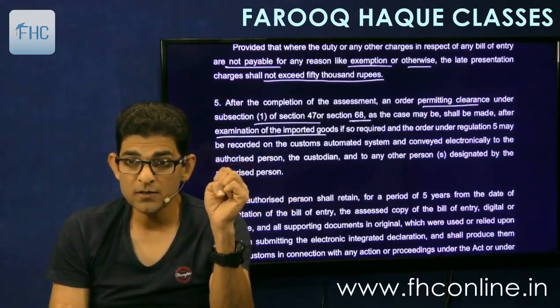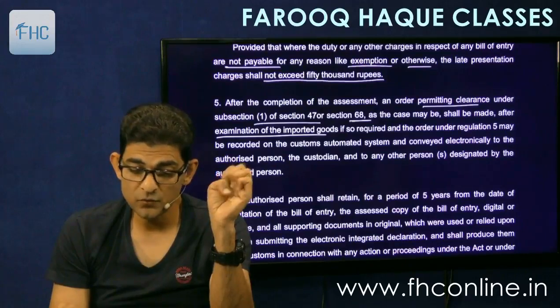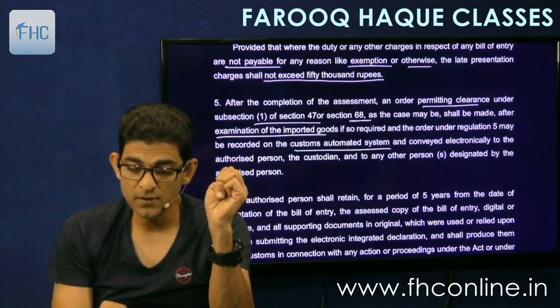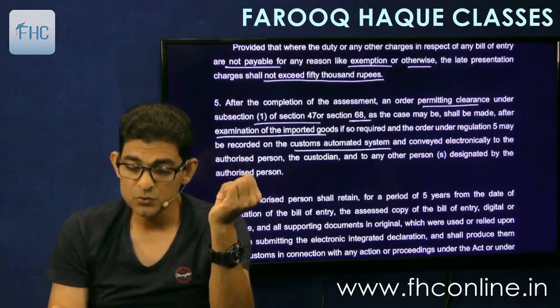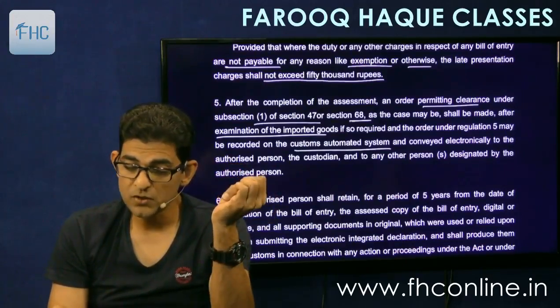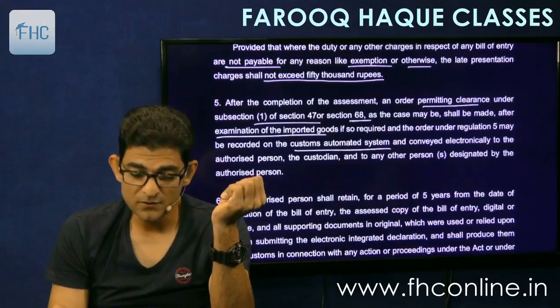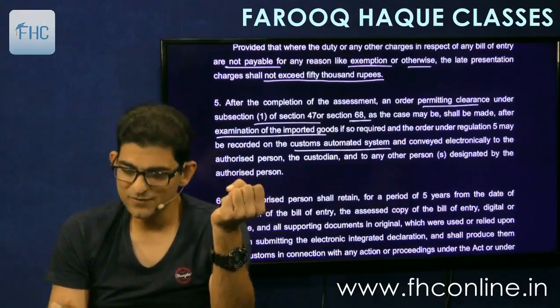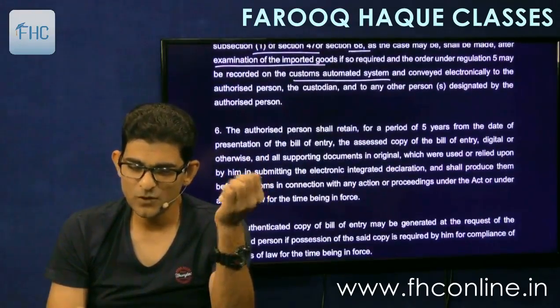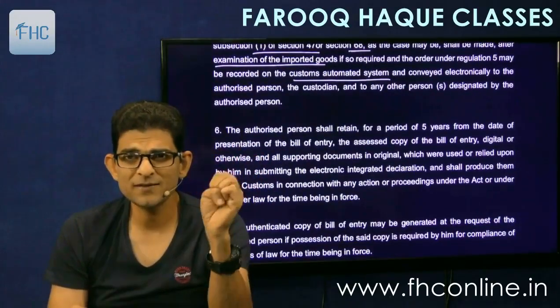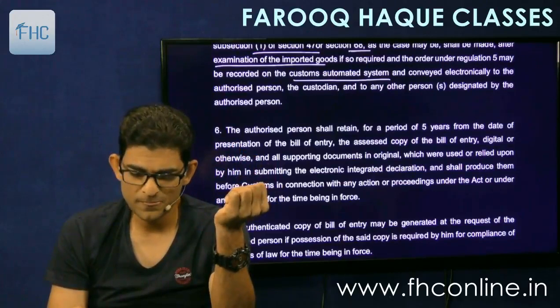And the order under regulation 5 may be recorded on the customs automated system and conveyed electronically to the authorized person, the custodian, and to such other persons designated by the authorized person. That's fine. Your employee, your agent, whoever is there, he will be informed.